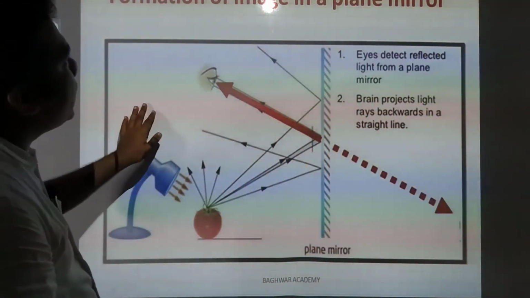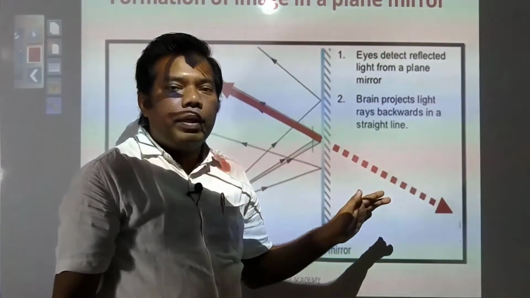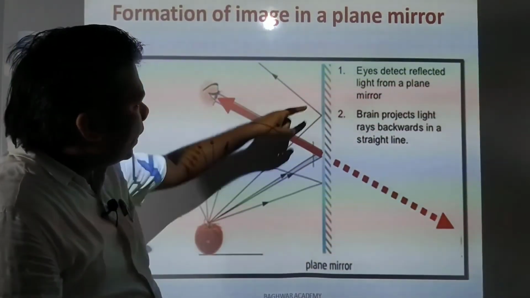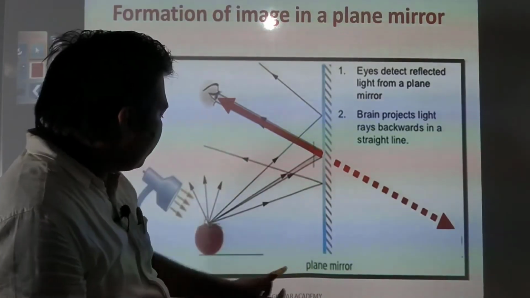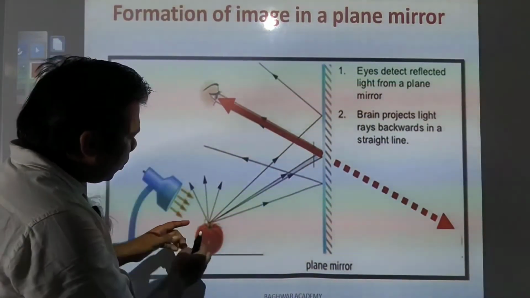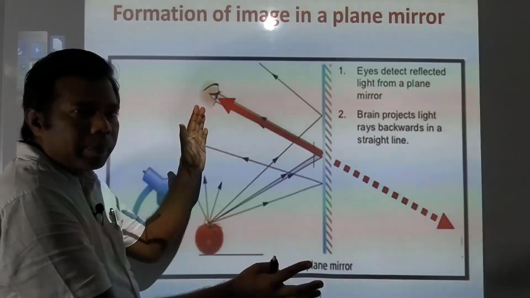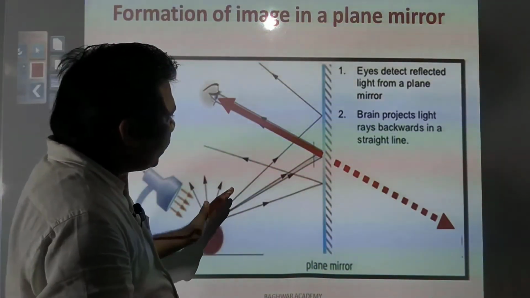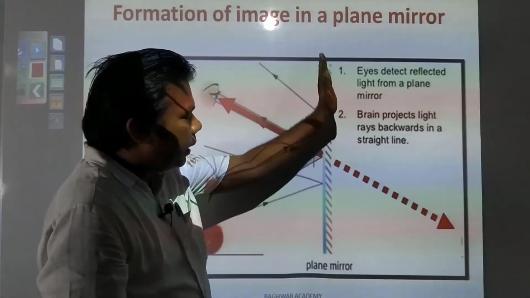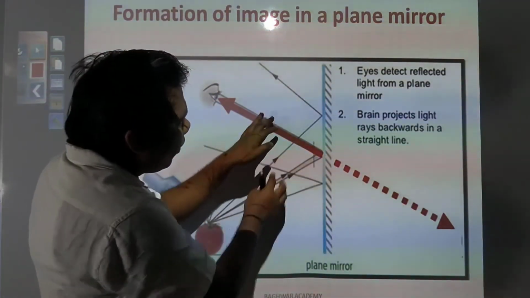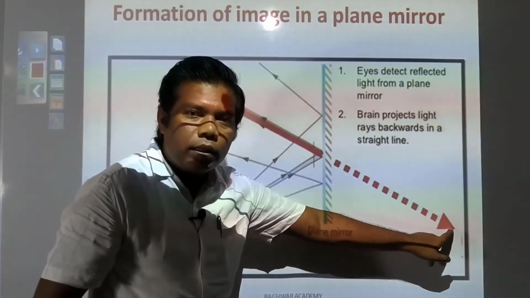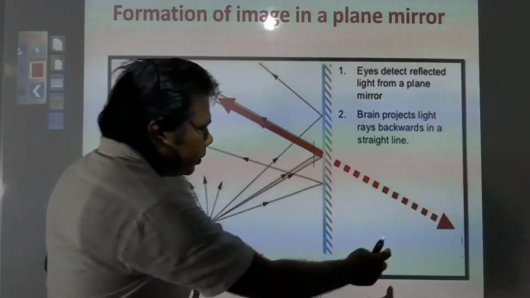Then we have formation of image in a plane mirror. So here suppose you have a plane mirror, and this is your object. Light is falling on it and rays are getting scattered. Some of the rays which go to the plane mirror form an image at the same distance where the object has been kept.